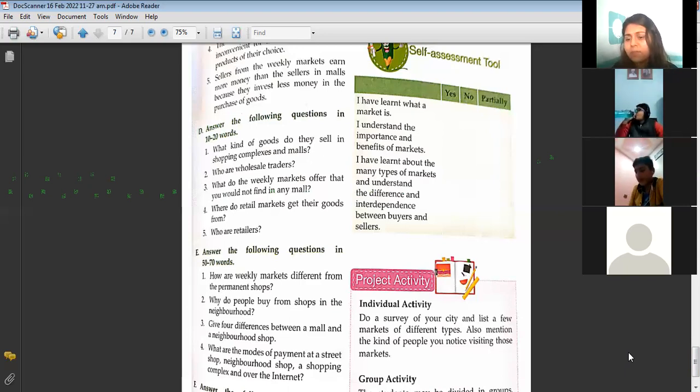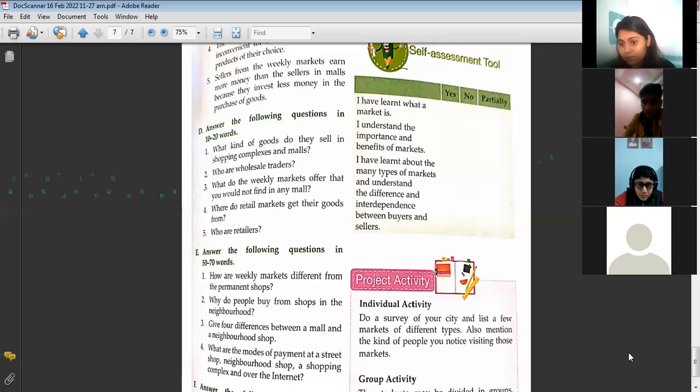The answer is bargaining facility. We cannot bargain in the malls, but we can bargain in the weekly markets. The answer is bargaining. Weekly market, less price. It is a bargaining facility. We cannot bargain in the mall.